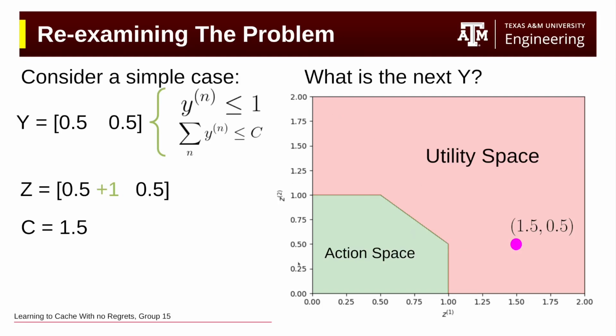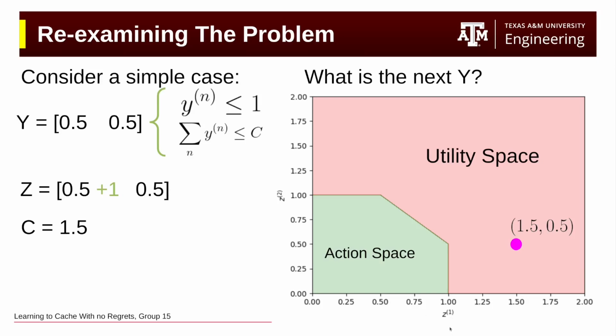So this whole entire Cartesian space is your entire vector space for your utility vector. Your utility vector could be in this entire space, but your action space is constrained into this area, which is a subspace of the entire utility space. And it's really easy to see. So if you look at this edge, you can see that if you are storing one file, even though we have 1.5 total capacity, we can only store one of each file.